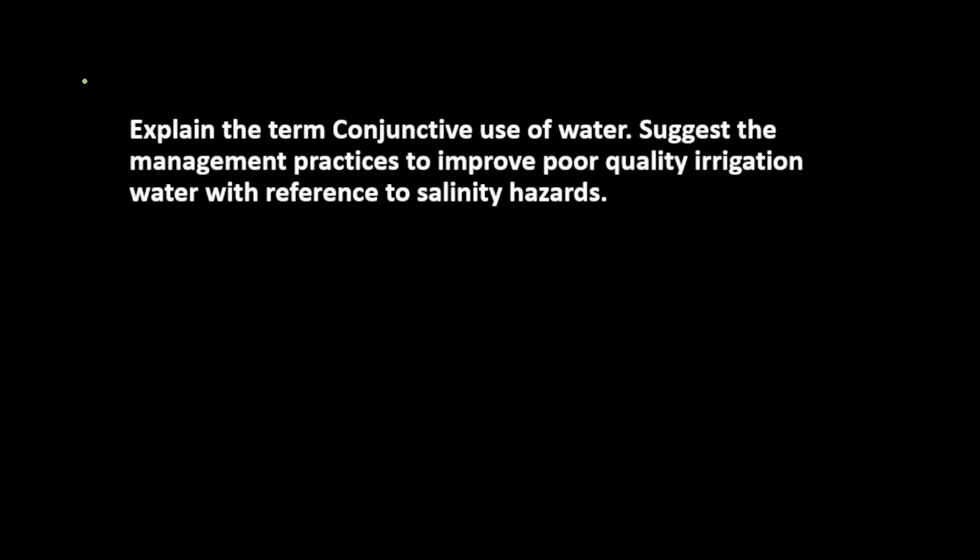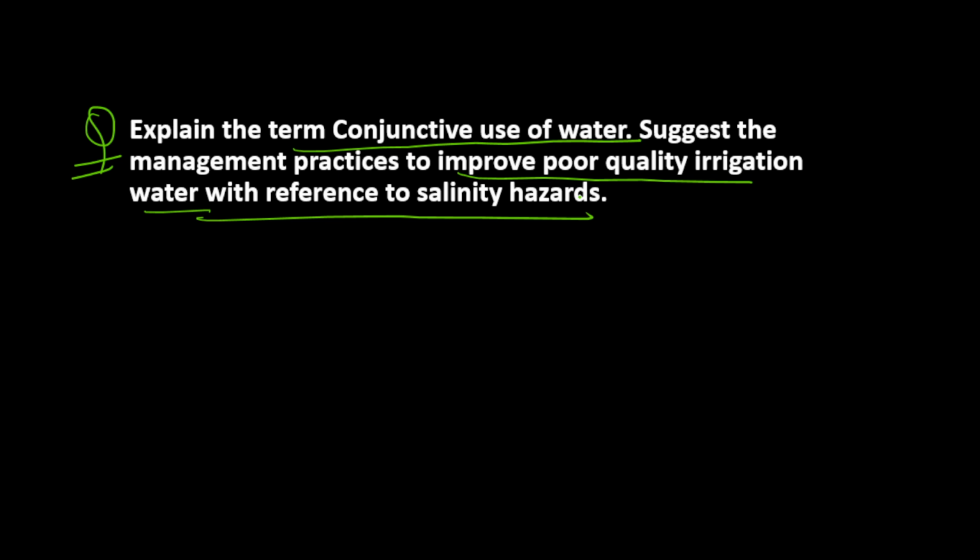So today we are going to discuss the next question of our agriculture optional answer writing practice series. And the question for today is: explain the term conjunctive use of water and suggest the management practices to improve poor quality irrigation water with reference to salinity hazards.